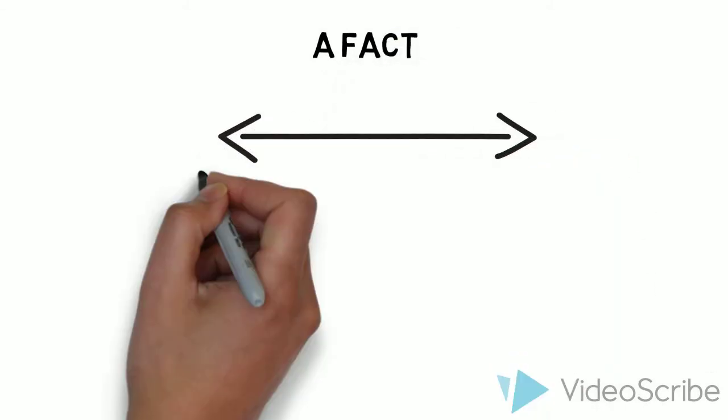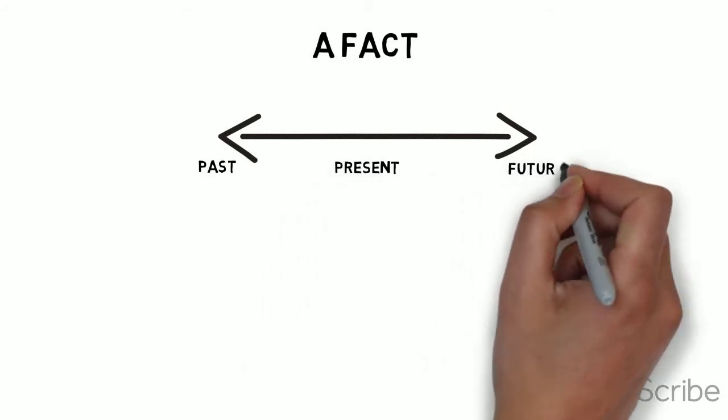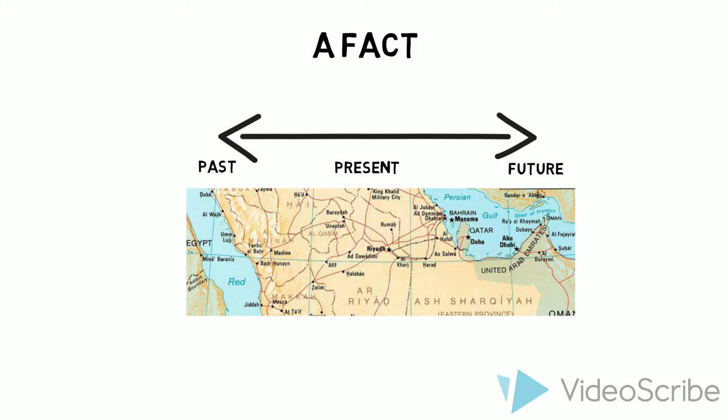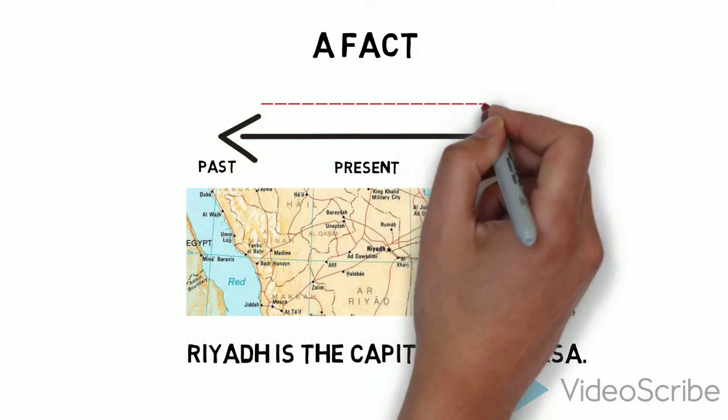A fact is something that is always true. So again, we have the past, present, and future. Riyadh is the capital of the Kingdom of Saudi Arabia. This action is happening all the time. It doesn't change. So we have a line representing the action.